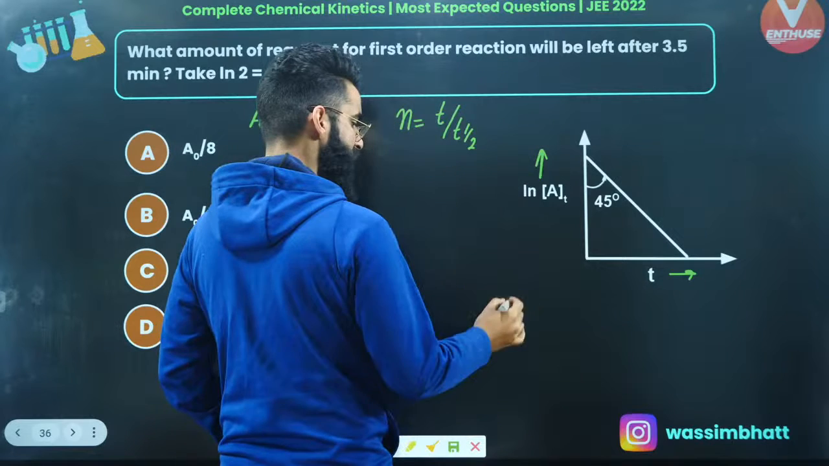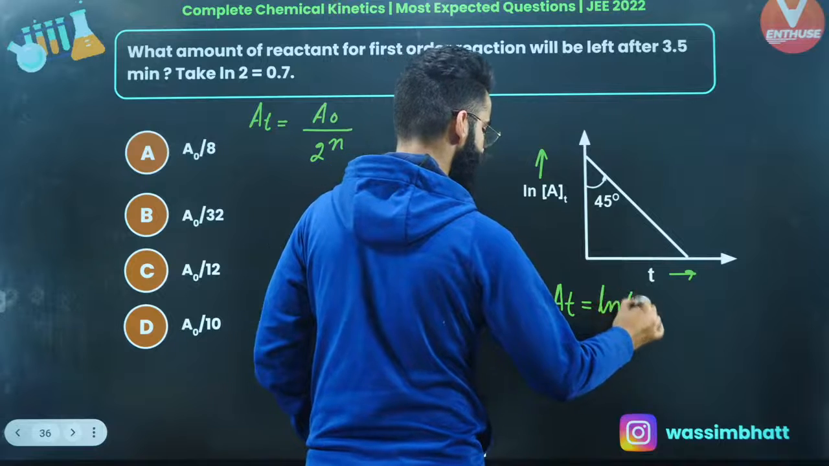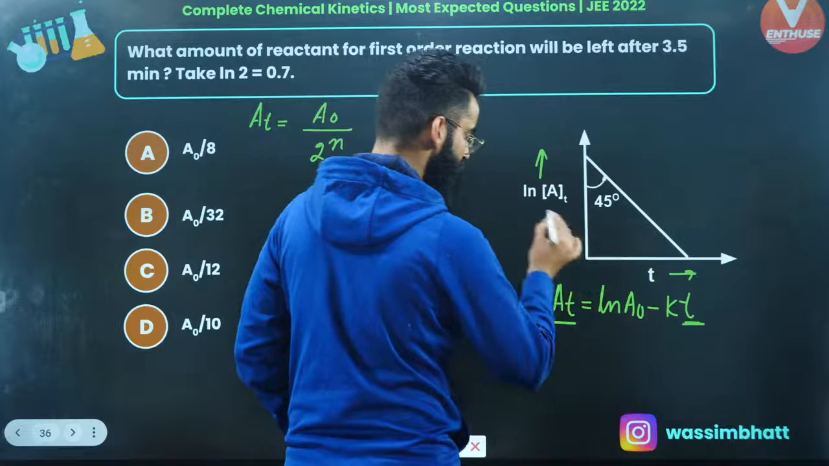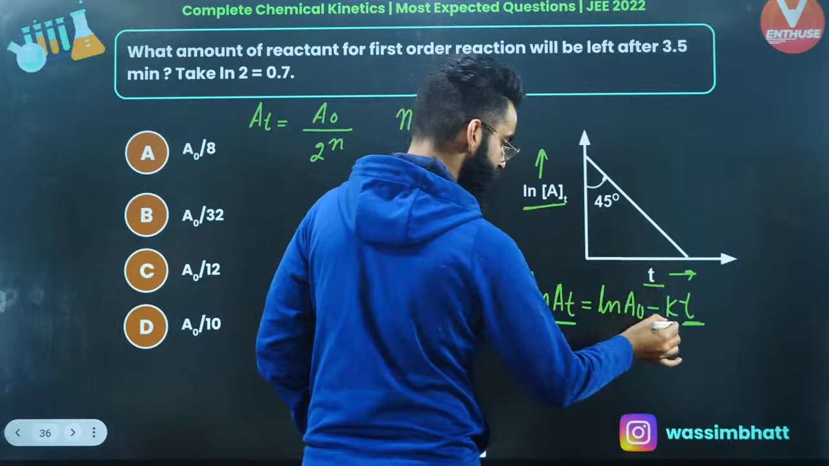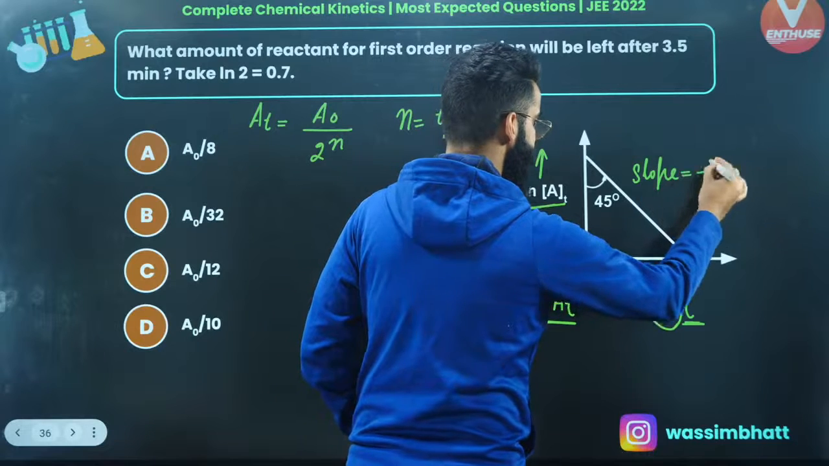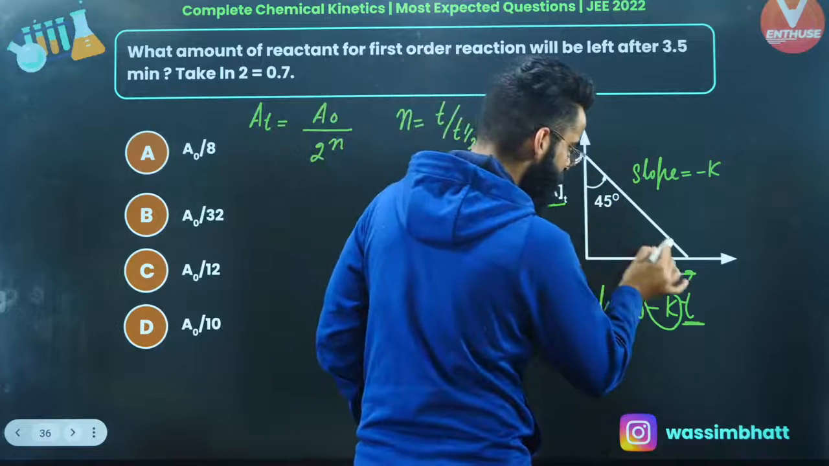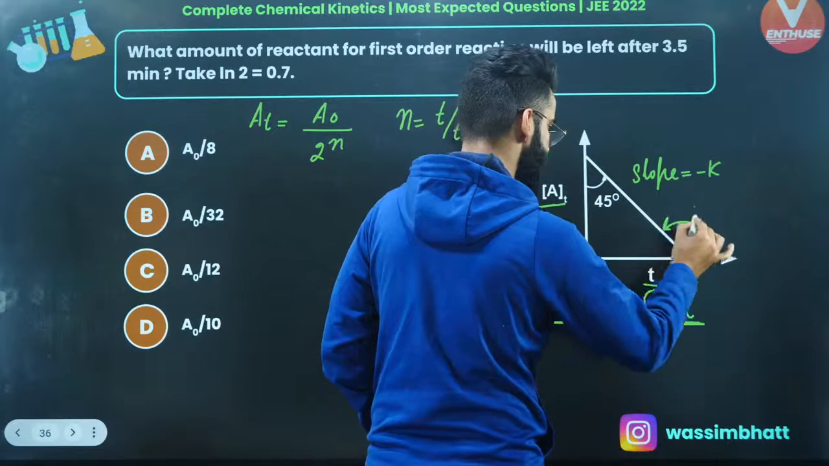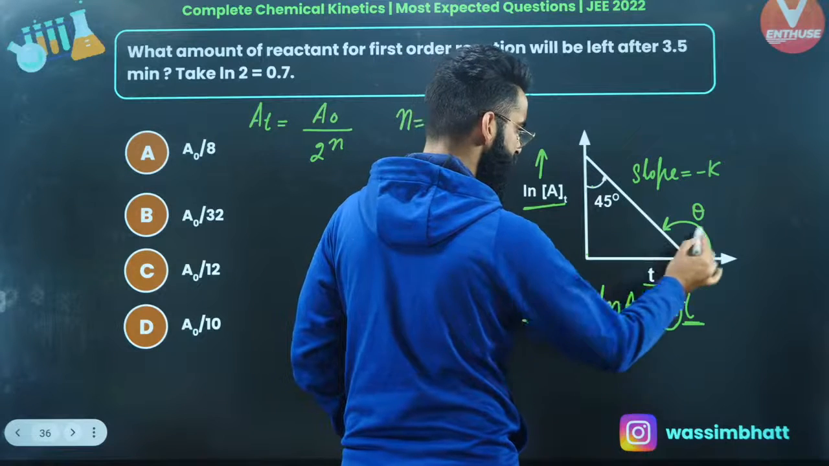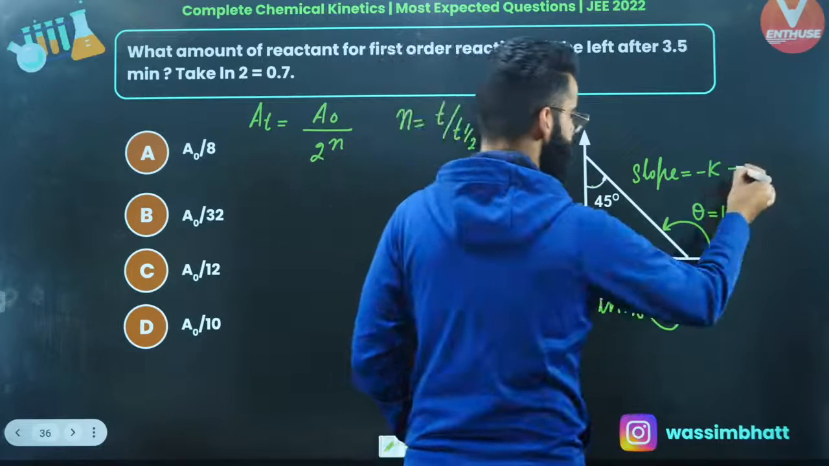I'm sure you're familiar with the relation, that is ln of At is equal to ln of A naught minus kt. So when you plot a curve between ln of At versus t, the slope of this curve is equal to minus k. What is slope? Slope is basically tan of theta. What is theta? Theta is the angle which the curve makes with the positive x-axis in the anti-clockwise direction. So this is theta. If this is 45, this is 90, this is going to be 45, and this theta is going to be 135. And tan of 135 is minus 1. So slope is coming out to be minus 1.